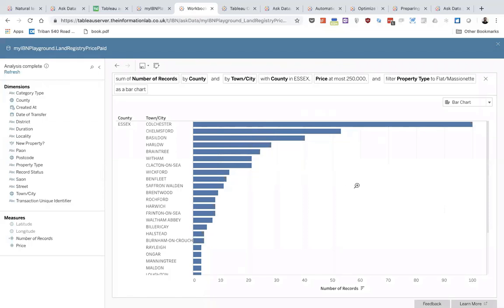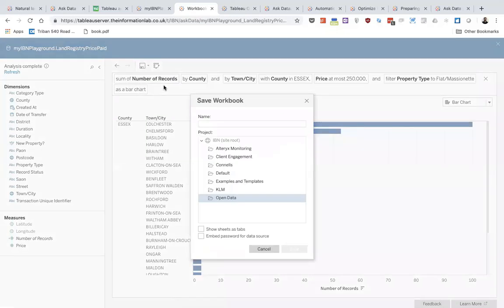Now, in this sort of way, we can start seeing how Tableau, we can use Ask Data to start asking and answering questions on the fly. Now, if I want to start taking this and start building a dashboard, I can click on this Save button and Save As. I can't immediately hop into a web edit session yet. Now, this is one of the pain points I was mentioning earlier.